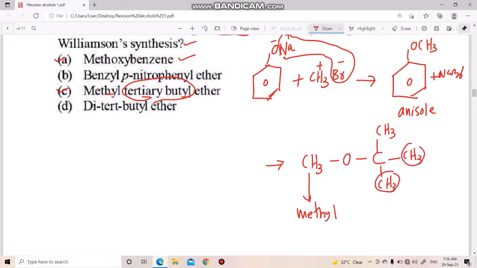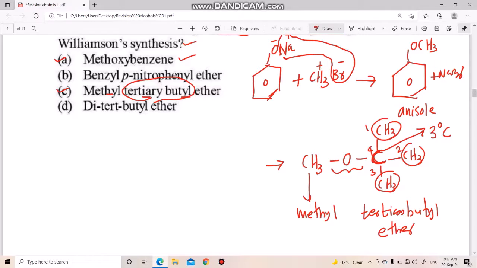CH3, CH3, CH3, only C, no CH. So what is this carbon? Tertiary carbon. So this is commonly called tertiary. Total how many carbons? 1, 2, 3, 4. Including the tertiary carbon, total 4. So tertiary butyl. And this group is ether.